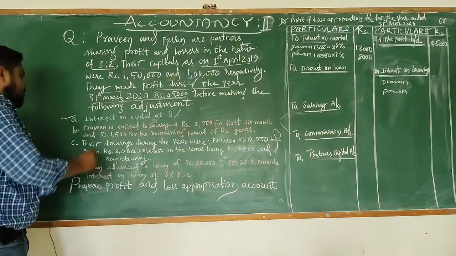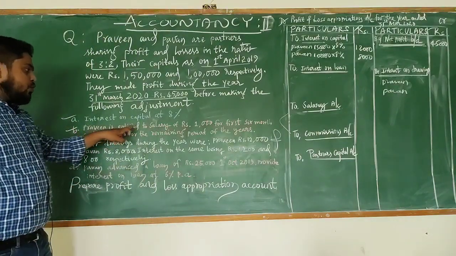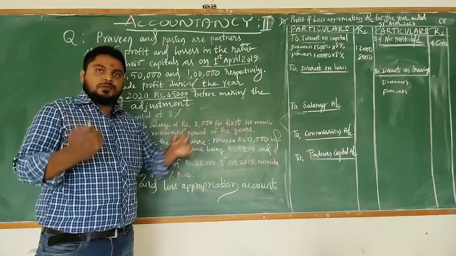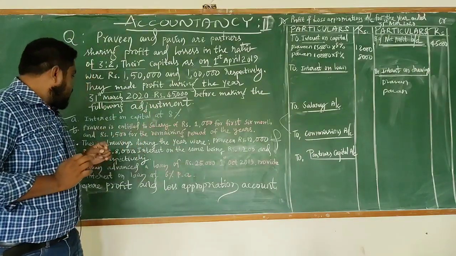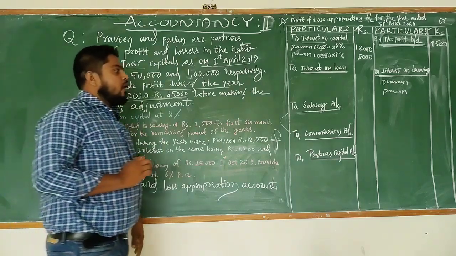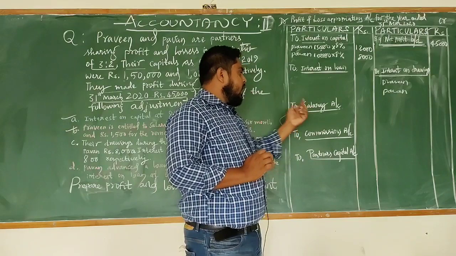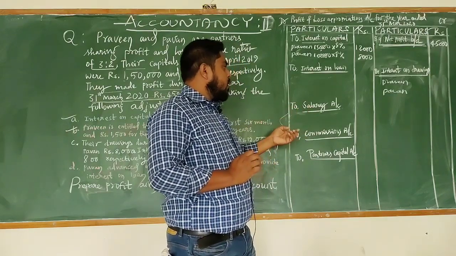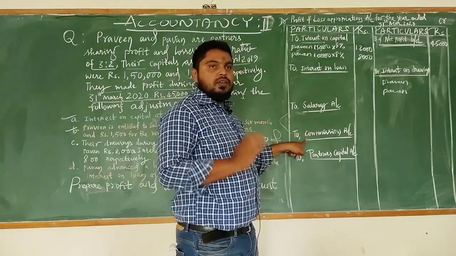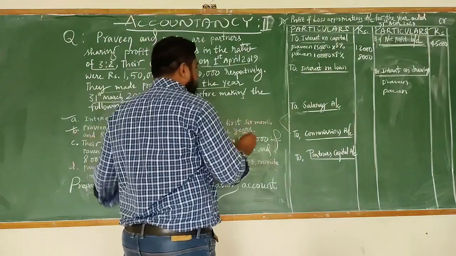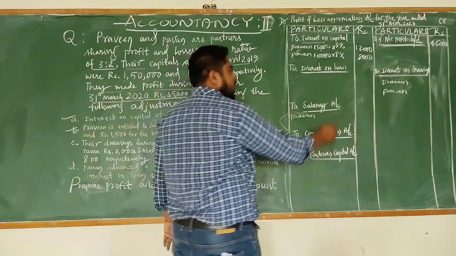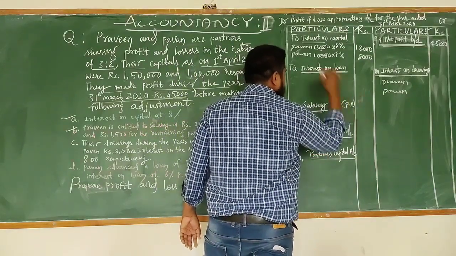Next, the second adjustment, Praveen is entitled to a salary of rupees 1,000 for the first 6 months, and rupees 1,500 for the remaining period. While preparing the profit and loss account, the key point is that salary and commission we have to record for the full year. So this is Praveen's salary. Salary and commission we have to record per annum, that is the full year.